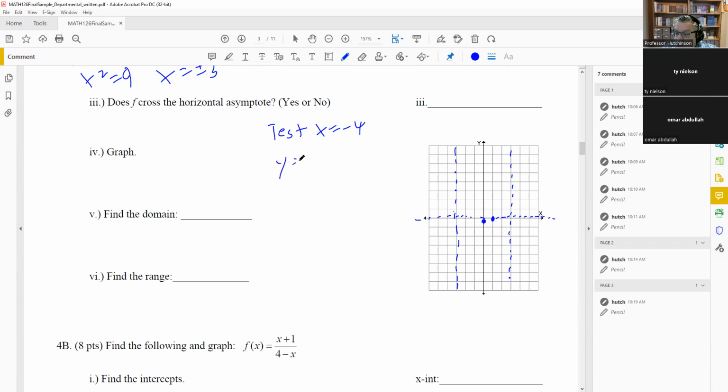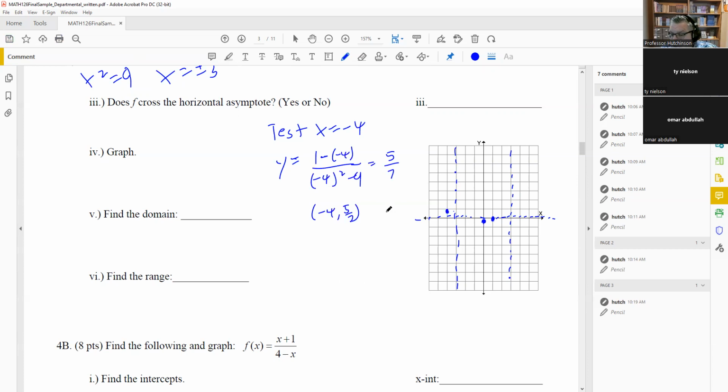So that's going to be y equals 1 minus negative 4 on top, and on the bottom we have negative 4 squared minus 9. So just putting that into the original function, you're going to get a 5 on top, and on the bottom positive 16 minus 9 is 7. So we get 5/7. So we get (negative 4, 5/7) as the first point we have there.